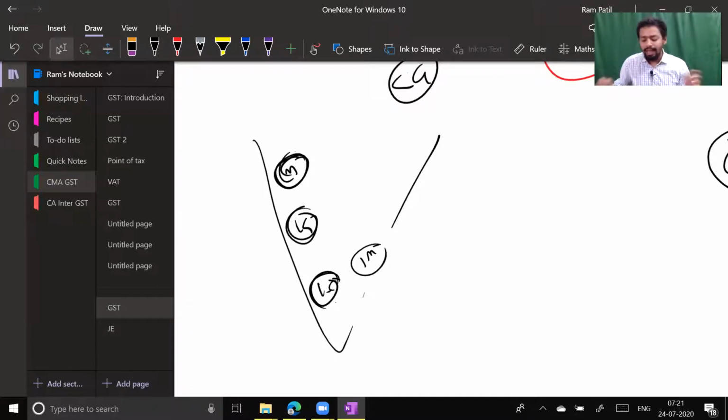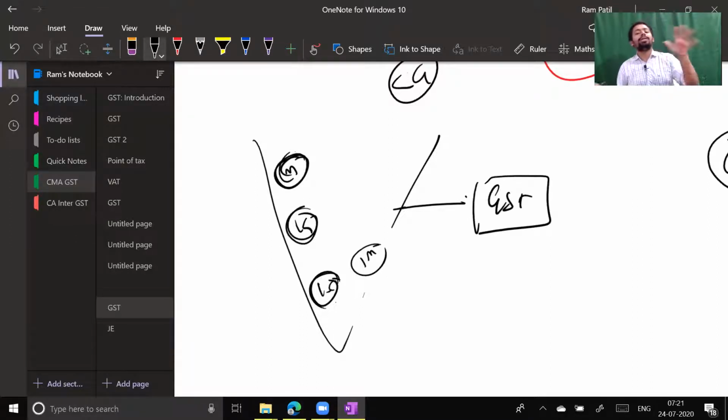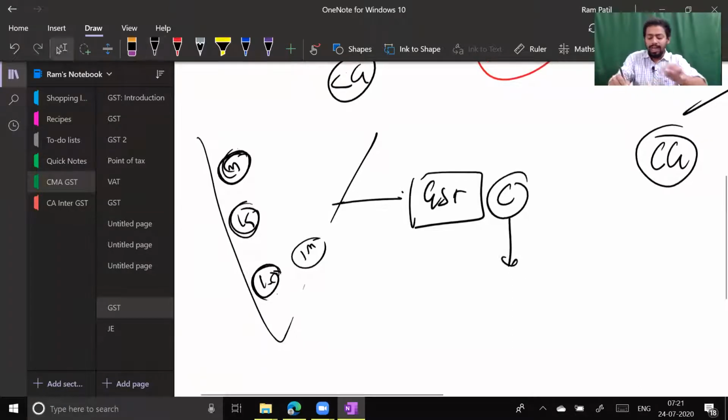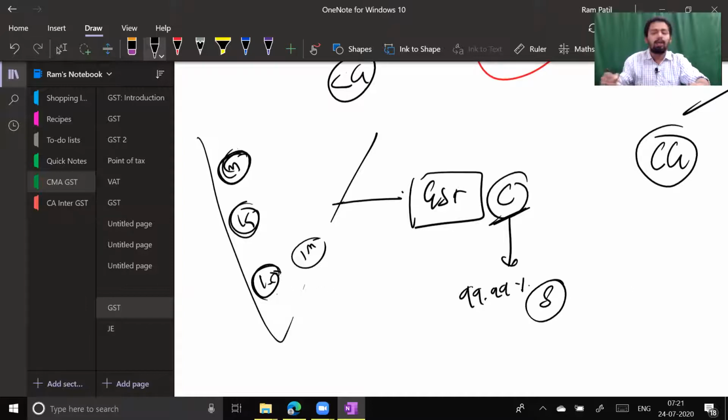But right now what has happened in GST? Though the state laws are different, all state laws must match with the central government law. So whatever is written in the CGST law, almost 99.999%, I should not say 100, is the same under state law as well.